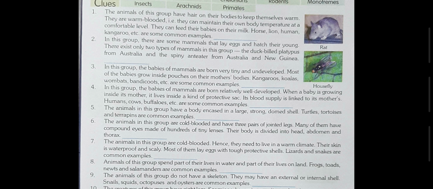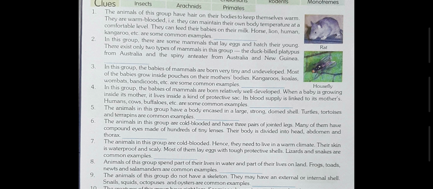Okay, come to question number 4. In this group, the babies of mammals are born relatively well developed. When a baby is growing inside its mother, it lives inside a kind of protective sac. Its blood supply is linked to its mother's. Humans, cows, buffaloes, etc. are some common examples. So, the answer will be placental.